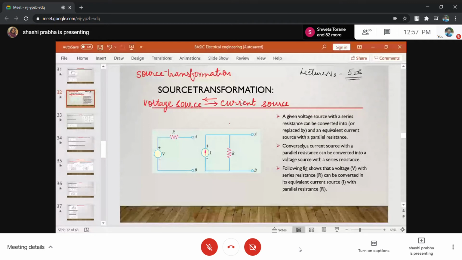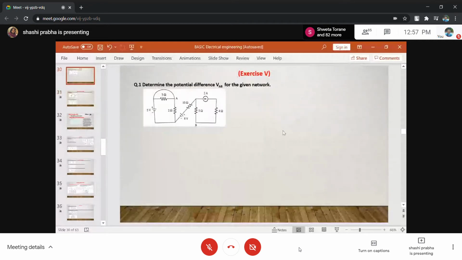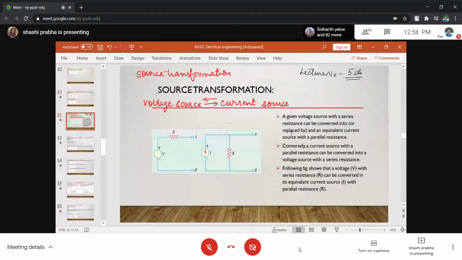Now, the first condition is that source transformation is possible only for practical voltage sources and practical current sources. So whenever you want to do source transformation, please see to it that the voltage sources and current sources are practical in nature. What is practical? This is a voltage source with a resistance in series, and this is a current source with a resistance in parallel. So these types of sources can be transformed.